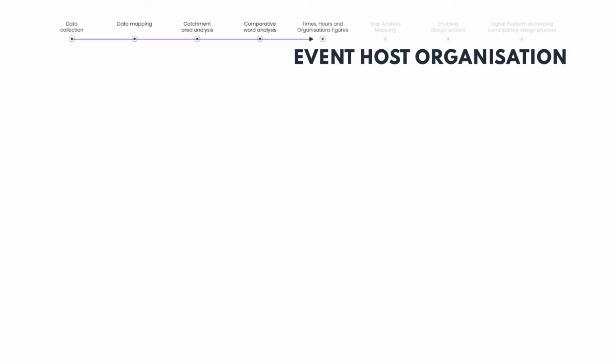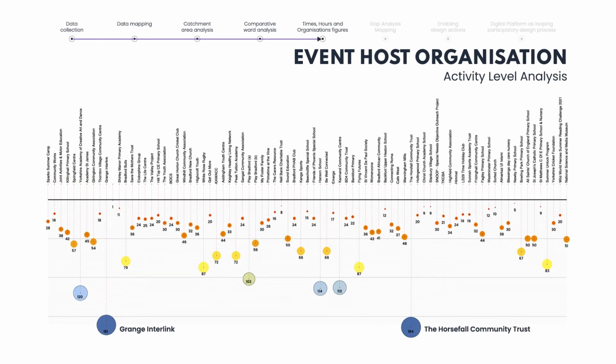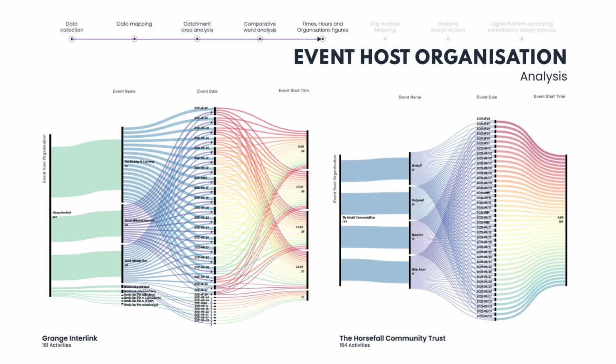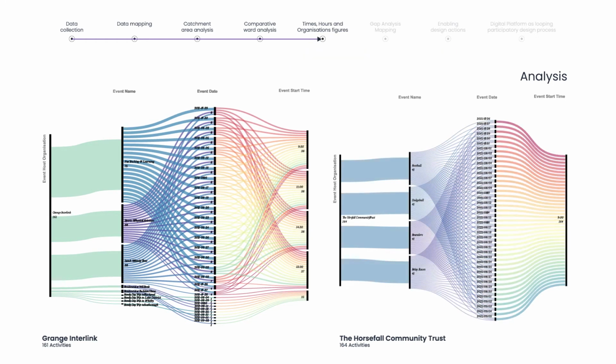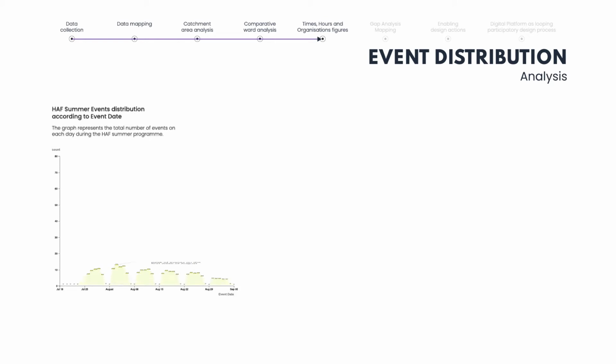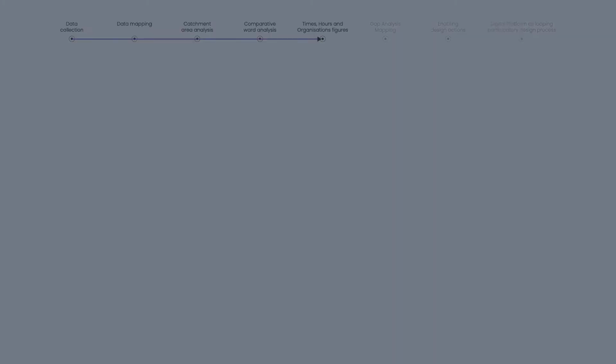We then looked at the 87 organizations involved with the HAF program, and we can see how many activities each one of them undertook during the whole holiday period. 2 organizations exceeded everybody else. In both cases, activities were undertaken, some at different times and on different dates, and the others all at one time in the day. So we have a granular understanding of which organizations are doing which activities, and what was the distribution of activities over the course of the holiday and their timings.